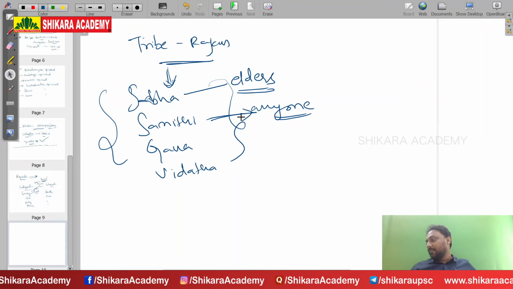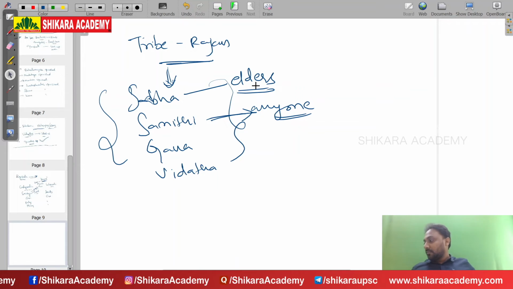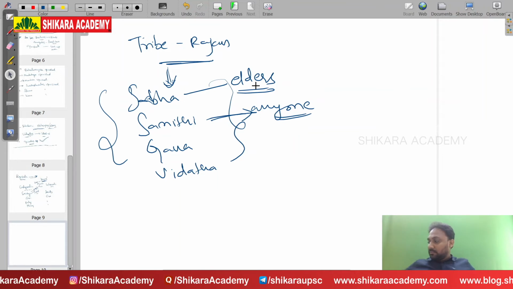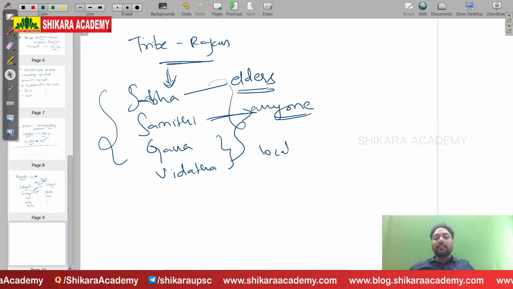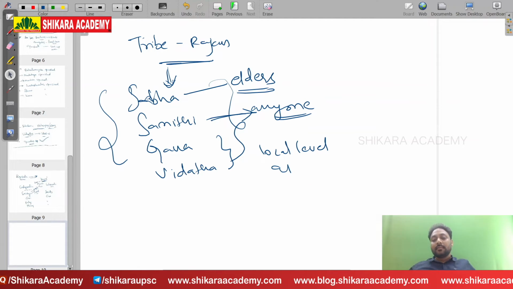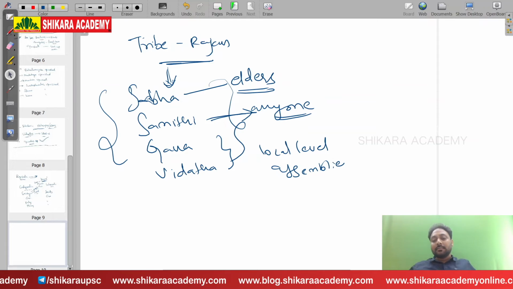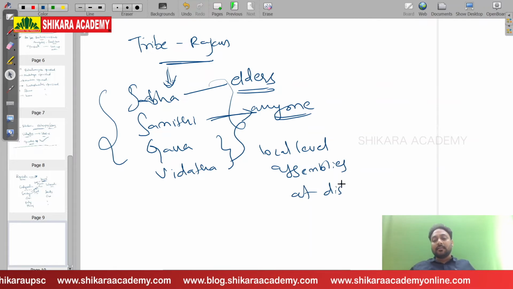Anyone can enter into the Samiti. Gana and Vidhata are local level assemblies at a district level.